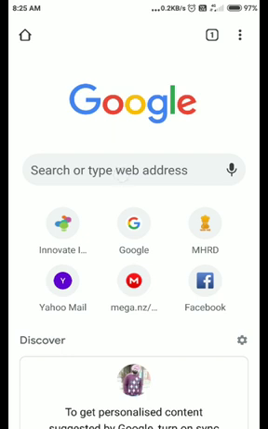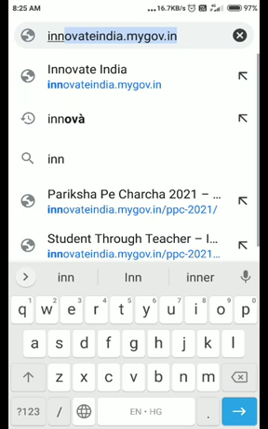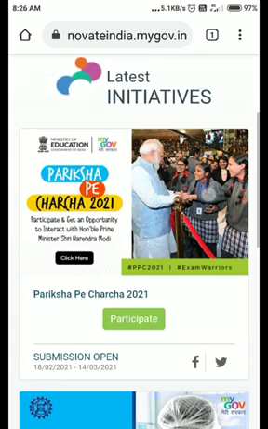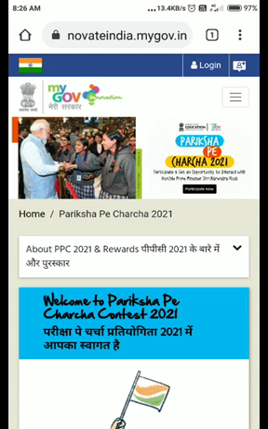Respected parents, today I'm just going to explore how we are supposed to participate in Pariksha Pe Charcha as parents. So, my dear respected parents, first of all, we are supposed to enter the URL, that is innovateindia.mygov.in, and click on the enter key. After that, there is one option with a green background. If you want to participate, we are supposed to click on that.